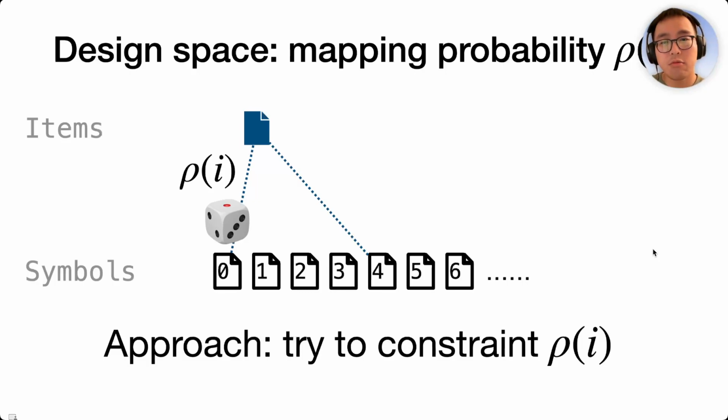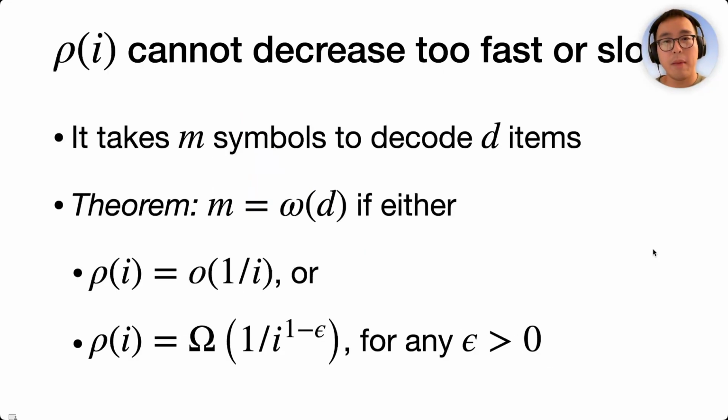Given any function ρi, we can analyze the resulting random graph between the items and the symbols. I'll not dive into the math here, but in the paper, we mathematically proved that ρi must be inversely proportional to i. What we actually did was to show the converse. If ρi is larger or smaller than 1 over i asymptotically, the number of symbols m required to decode D items will be superlinear in D, which we do not like.